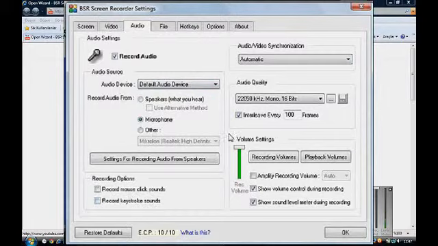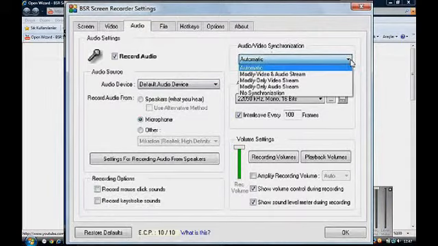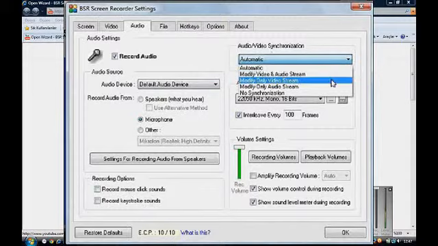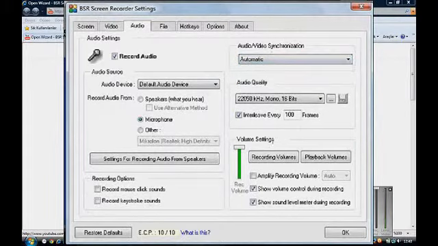In audio-video synchronization, by default, the system comes as automatic. However, if you're having gaps in your audio files, you may select Modify Only Video Stream, and your audio files won't be processed by BSR Screen Recorder. We may also adjust the settings for your volume. If the volume is too low, you may check Amplify Recording Volume.